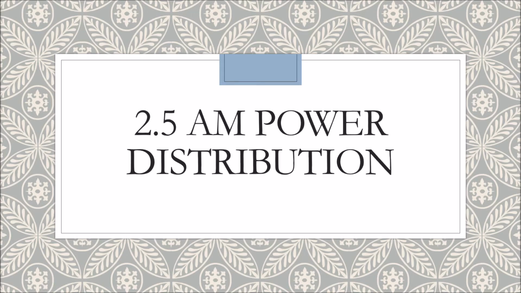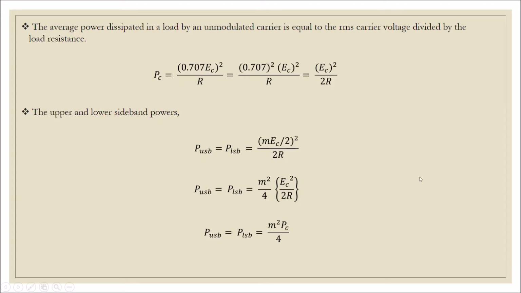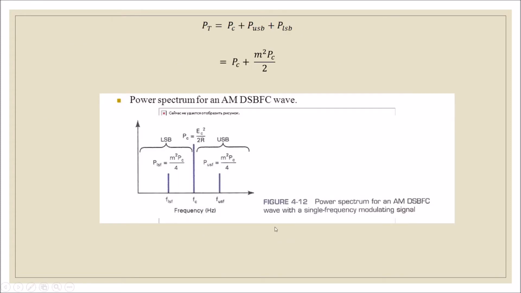2.5 AM power distribution. The average power dissipated in a load by an unmodulated carrier is equal to the RMS carrier voltage squared divided by the load resistance, which is Pc equals Ec squared over 2R. And for the upper and lower side power, it is m squared Pc over 4. And for total power, it is Pc plus m squared Pc over 2. And this is the power spectrum for an AM double-sideband full carrier wave. And this side is for the upper side band and this side is for the lower side band.